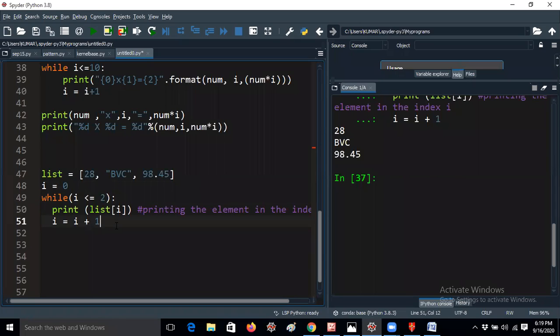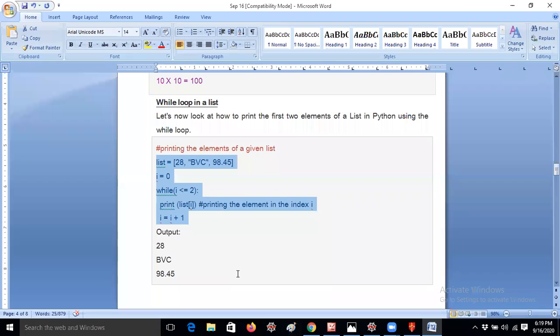But you should understand one thing: in an array or list, the index always starts from 0. If you're thinking list of 1, it will get BVC actually. So don't do it like that, because the index starts from 0 itself. That's the reason I'm giving i equal to 0. You have to think that way. Okay, so let me move to the next topic.